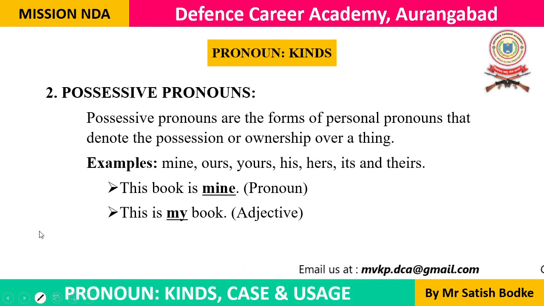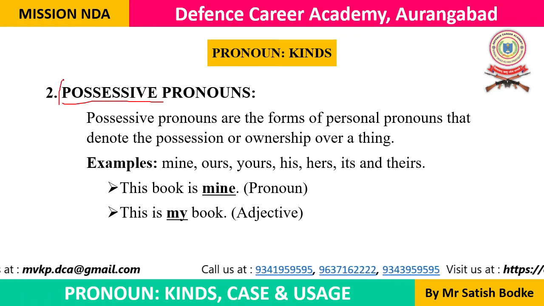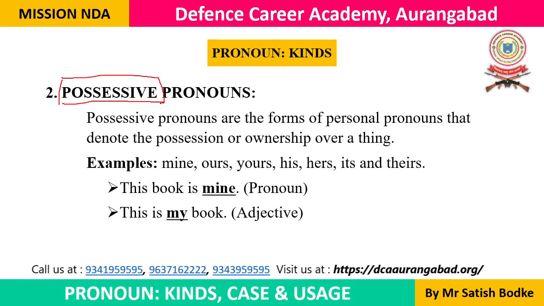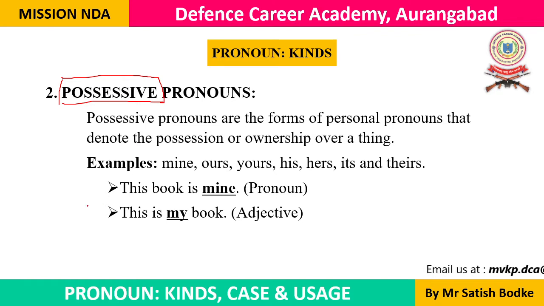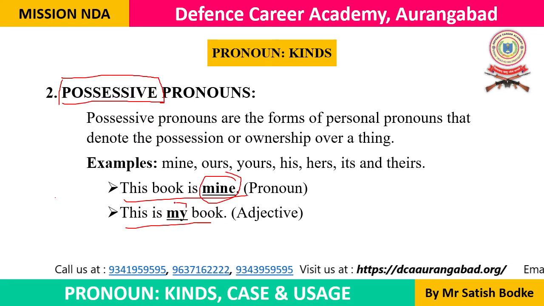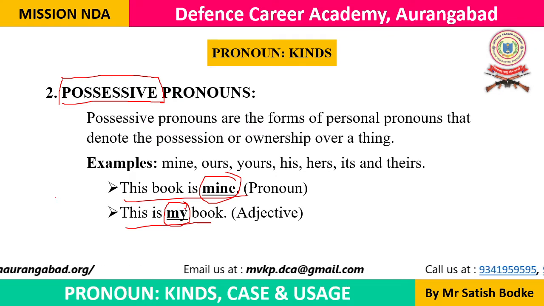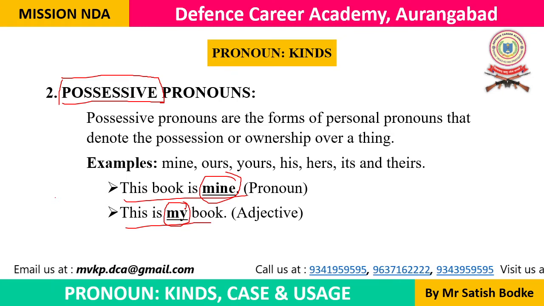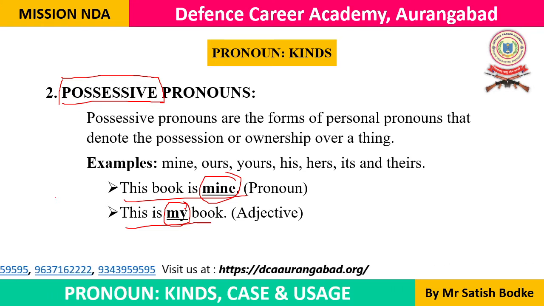This is the second kind of pronouns. Possessive is the word that means something that shows possession, something that denotes ownership. For example, now let's look at these two examples. This book is mine and this is my book. In both of the examples, the words mine and my denote possession, they denote ownership. This book is mine. Here the word mine indicates ownership, and it shows that the ownership of this book goes to me.